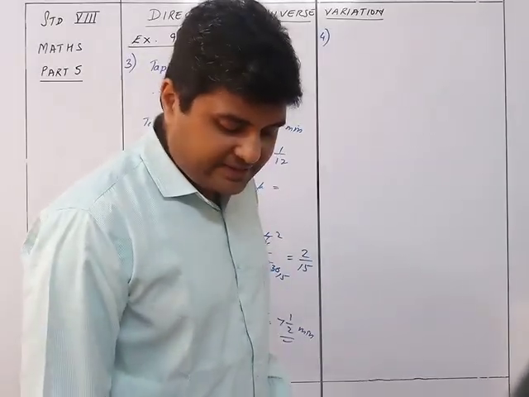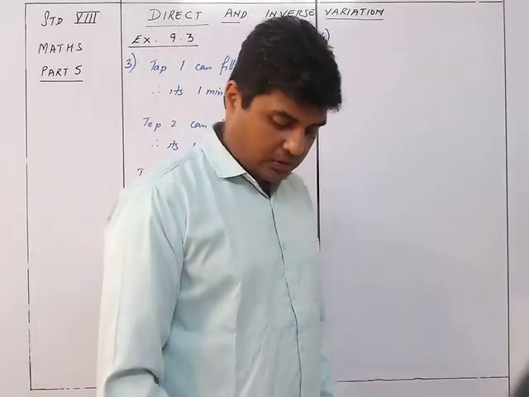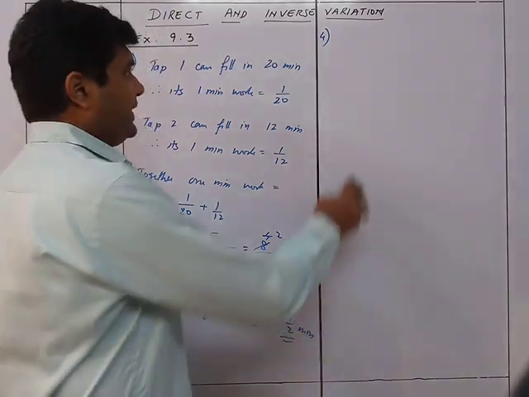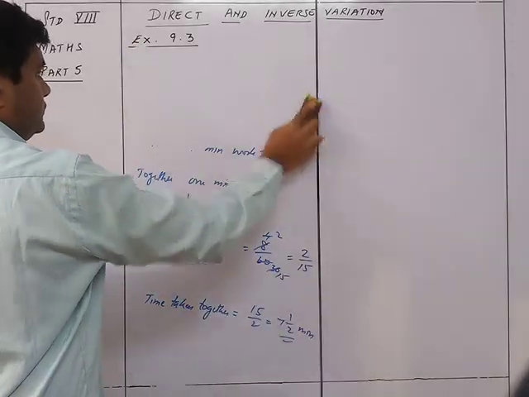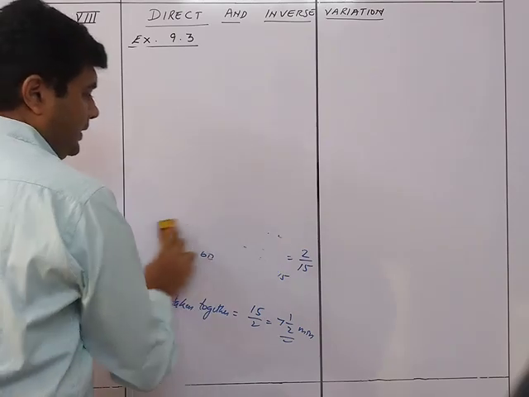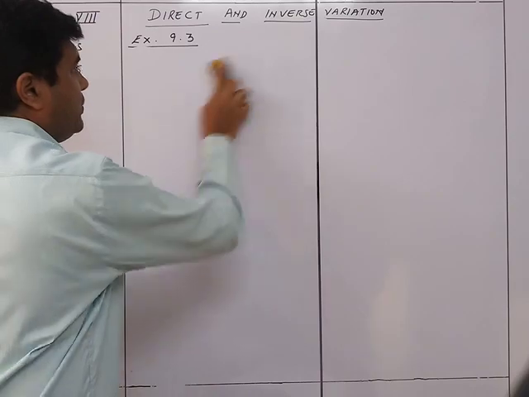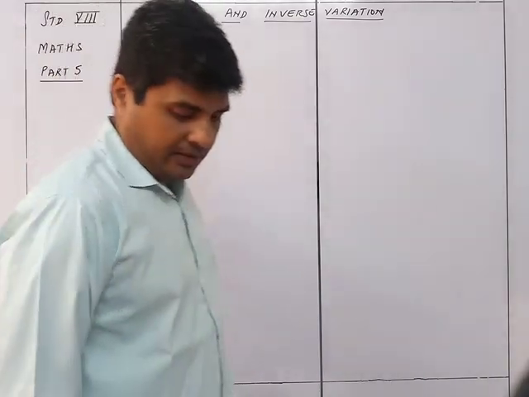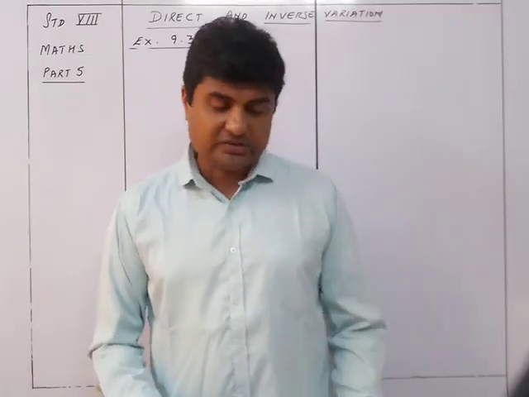A can do the work in 6 days and B can do it in 8 days. They work together for 2 days and then B left the work. Okay, so now comes a tricky one. So let's see one by one, slowly and steadily. So here what is going to happen is that A can do the work in 6 days, B can do it in 8 days.